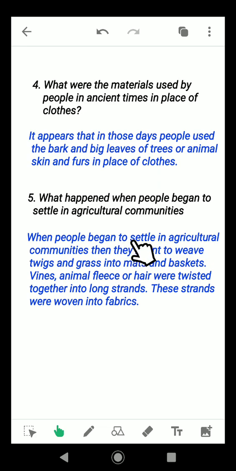They learned to weave twigs and grass into mats and baskets. Vines, animal fleece, or hair were twisted together into long strands. These strands were woven into fabrics.